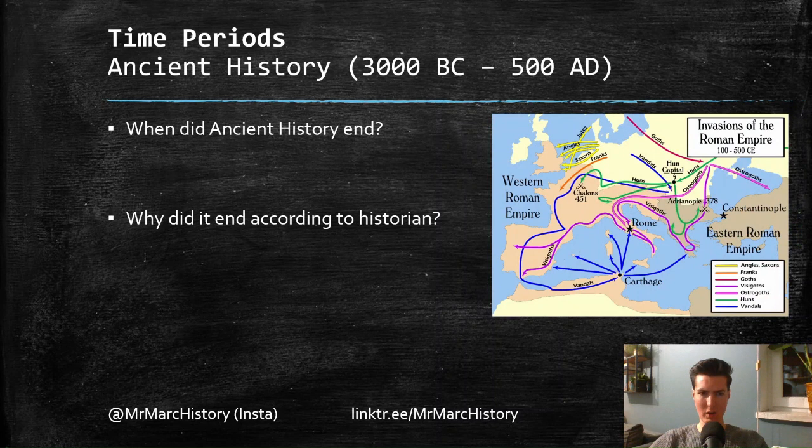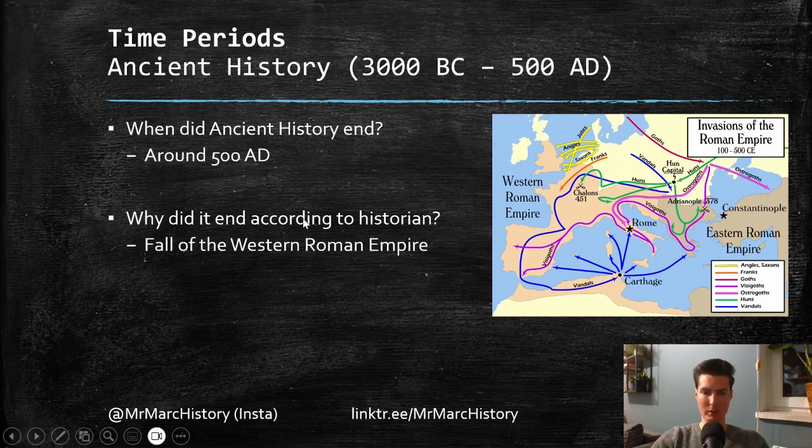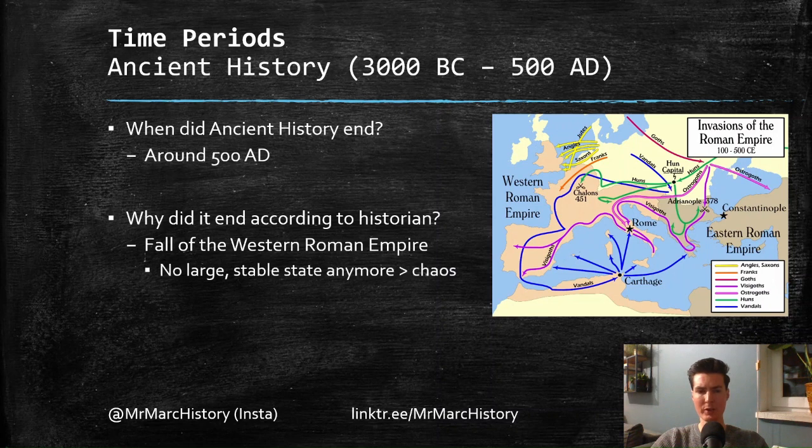Now, why and when did it end? So most historians say around 500 AD we end ancient history. Why is that the case? Because of the fall of the Western Roman Empire. There's multiple reasons why it collapsed. Usually they say the direct cause is all these groups invading the Western Roman Empire, and there's a lot of chaos and plundering and fights going on. So the Western Roman Empire collapses and is gone.